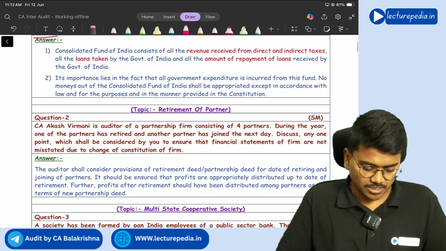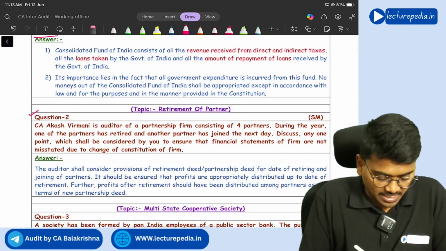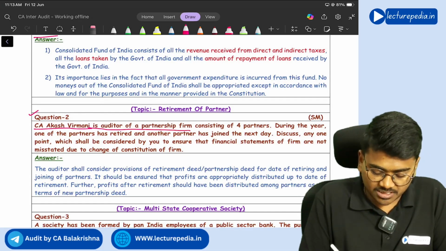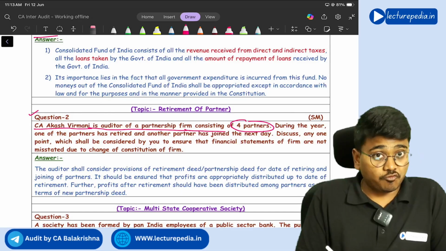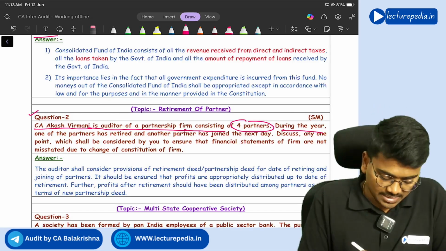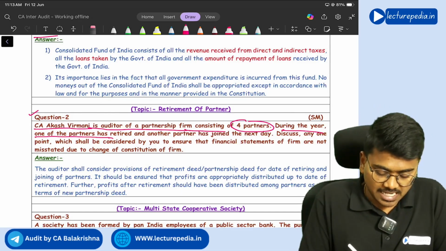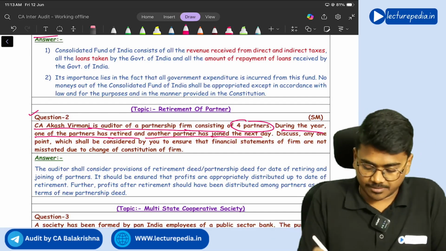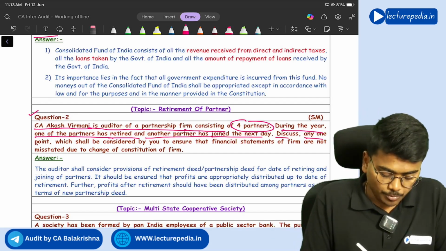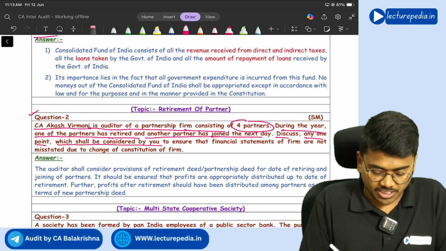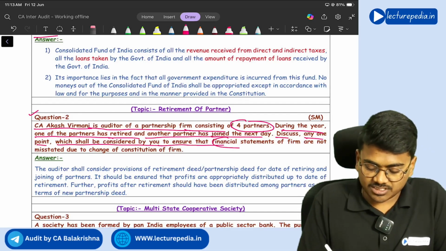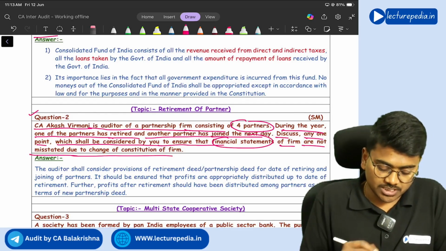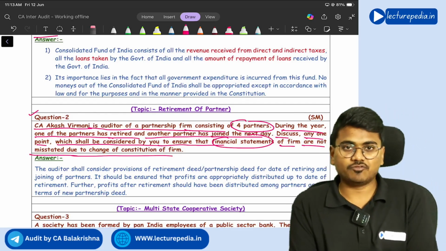Next, question number 2. CA Akash Virmani is the auditor of a partnership firm consisting of 4 partners. During the year, one of the partners has retired and another partner has joined the next day. Discuss any one point which shall be considered by you to ensure that the financial statements of the firm are not misstated due to change of constitution of the firm.